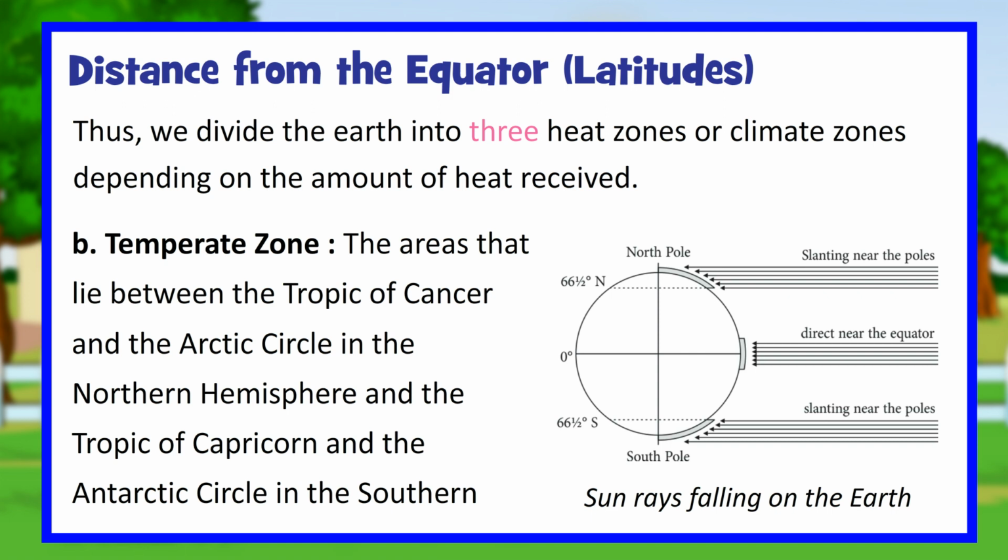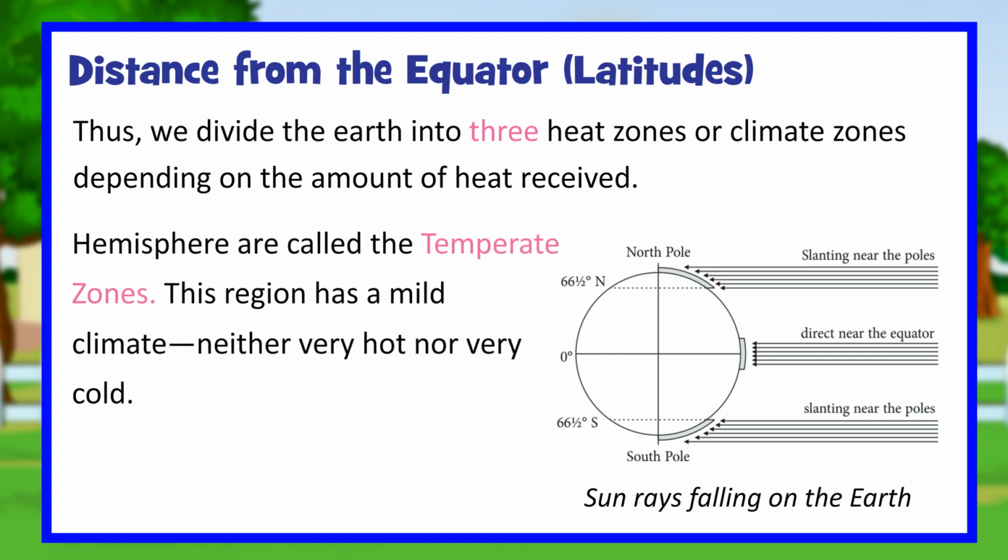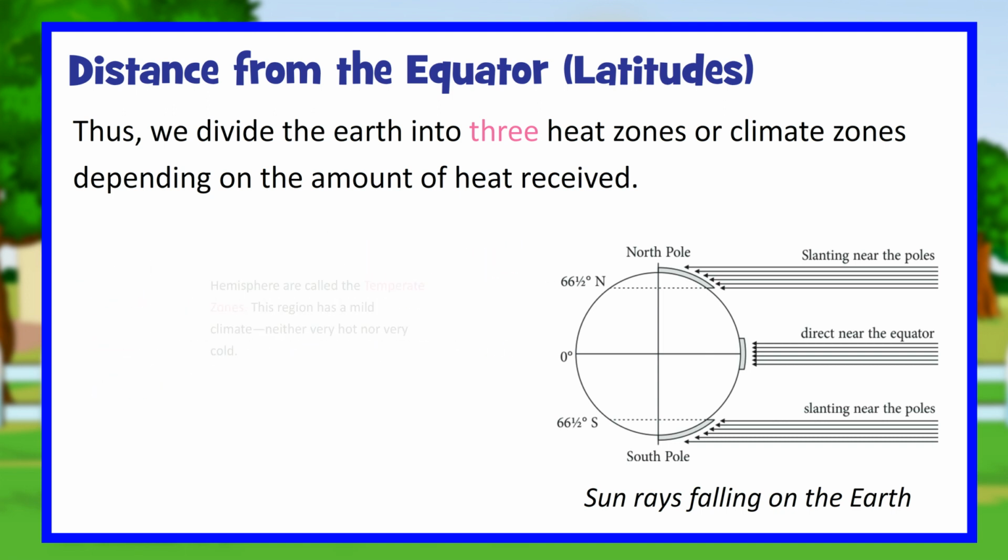B. Temperate zone. The areas that lie between the Tropic of Cancer and the Arctic Circle in the northern hemisphere and the Tropic of Capricorn and the Antarctic Circle in the southern hemisphere are called the temperate zones. This region has a mild climate, neither very hot nor very cold.